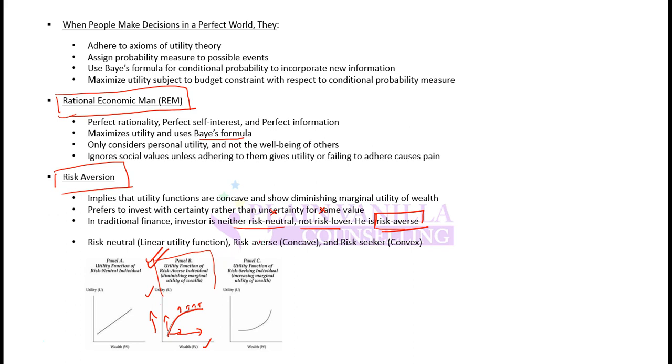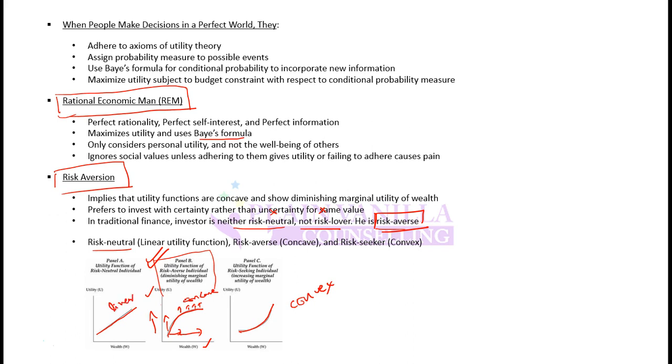Other than that, there can be an investor who is not a rational economic man, and he may have risk neutral characteristics. That is, he may not worry about risk. So his utility to wealth curve would be a linear or straight line. There can be an investor who is a risk lover, who wants to take more risk or is more satisfied taking more risk. So his utility to wealth curve will be a convex curve. This is convex, this is concave, and this is linear.